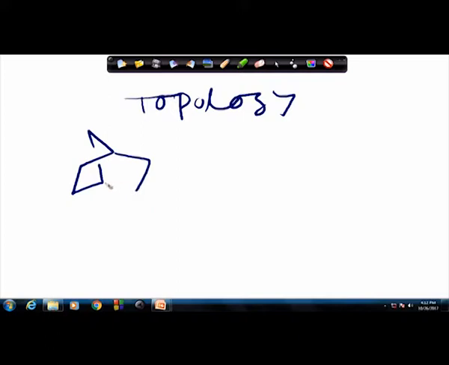Let us emphasize a little bit more on topology. Topology basically says how the molecule or cyclic groups are connected. Now, this is a very unique topology. This topology gives you a bridge structure, a bridged unit.